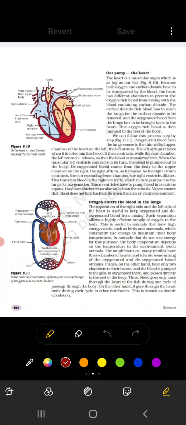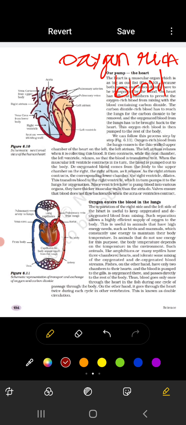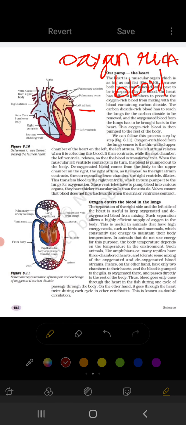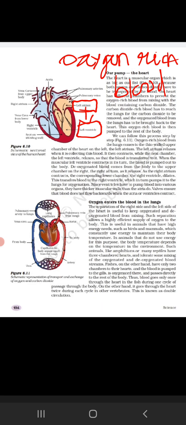Guys, first of all, oxygen rich blood, we can say purified blood, comes into the left atrium, then it is transported to the left ventricle.